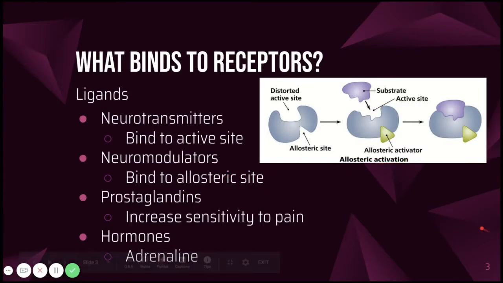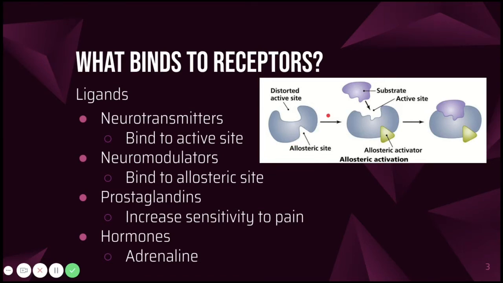So we mentioned that ligands bind to receptors, but what types of ligands? In neuroscience, most of the time we're going to discuss neurotransmitters, but we also have neuromodulators, which are similar to neurotransmitters, but they bind to a different location on the receptor protein.